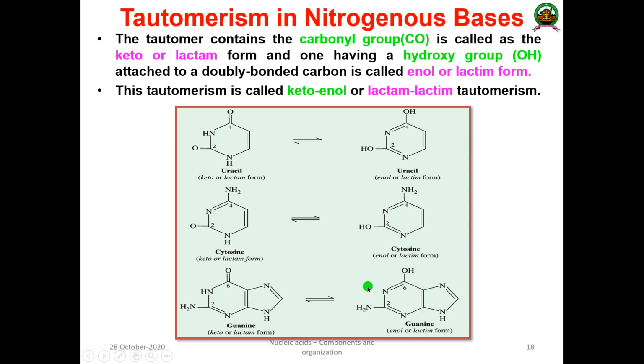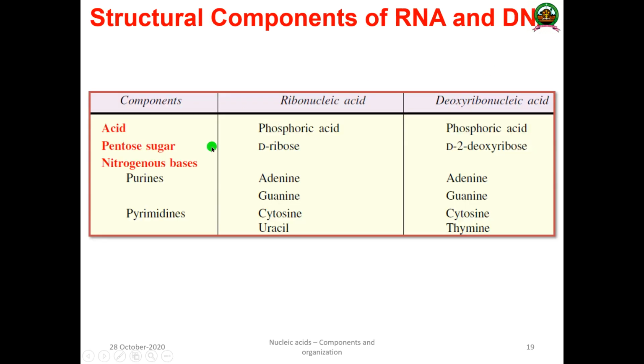So this process is known as keto-enol tautomerism. This is commonly present in all the nitrogenous bases. And so whatever we have discussed, the components and how they are present in DNA and RNA. So this is the component, this is acid, both ribonucleic acid and deoxyribonucleic acid. The phosphoric acid is common.